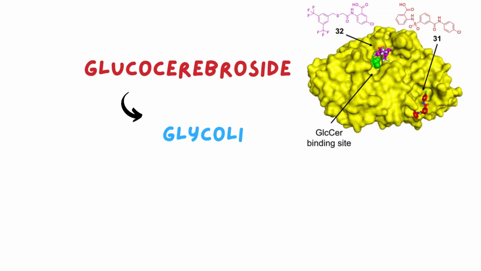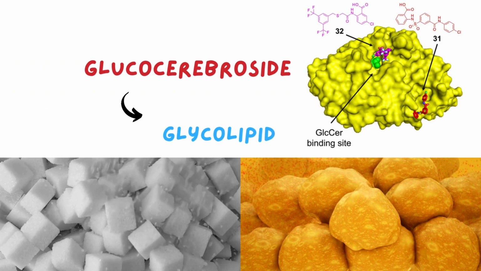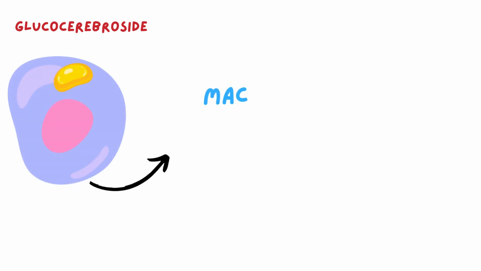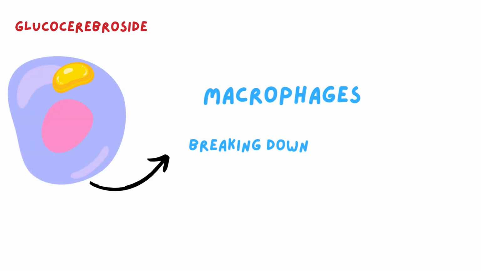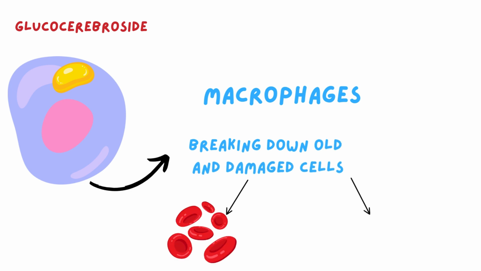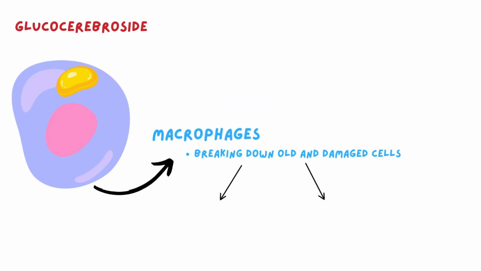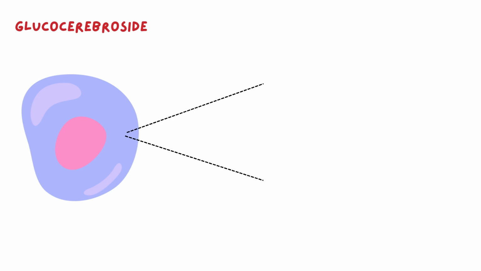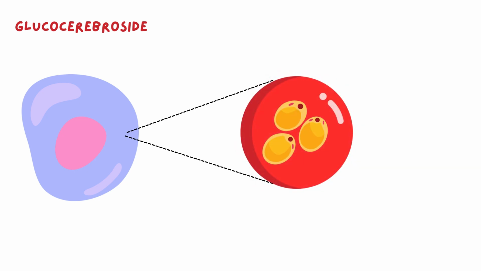Glucocerebroside is a glycolipid, meaning it contains both sugar and fat. It is found in cell membranes, especially in immune cells called macrophages, which help break down old and damaged cells like red and white blood cells. When these old cells are broken down, glucocerebroside is released and should be broken down inside lysosomes with the help